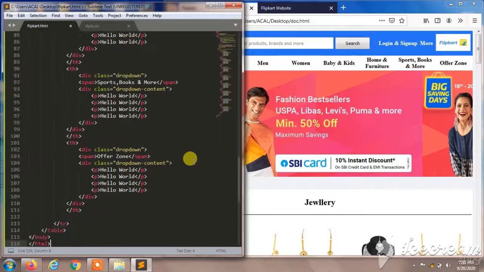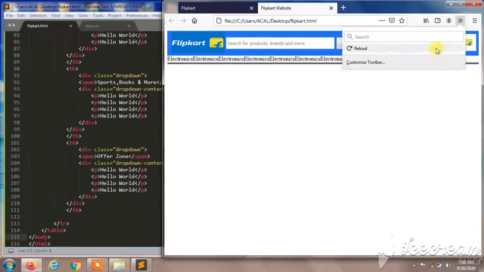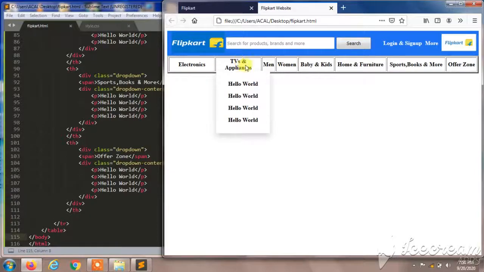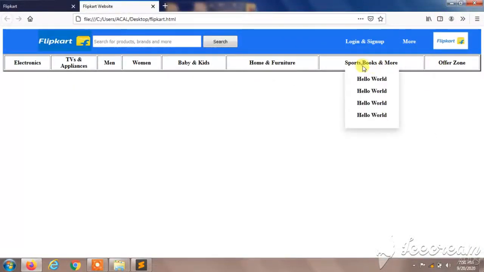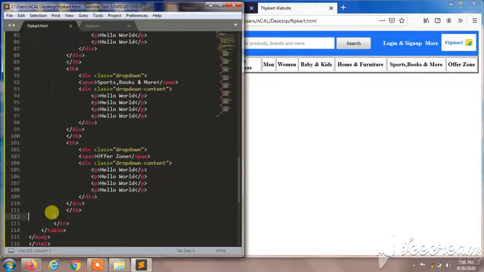I'll save this and I'll go to my page and I'll reload this. Guys, please don't forget to give 12.5 width in each, so that you can get a proper web page structure. So here I'll do some changes.